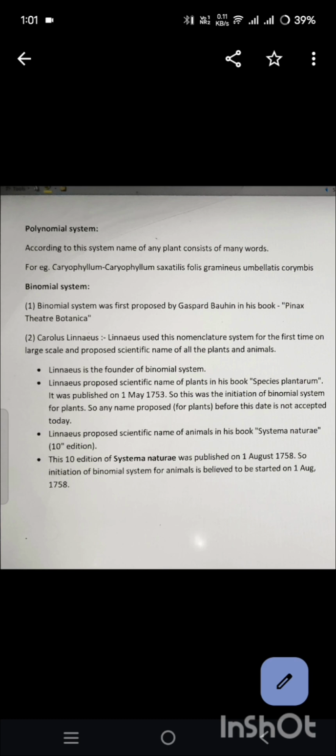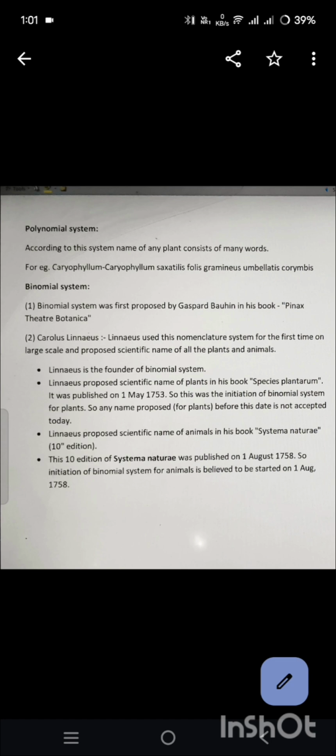Linnaeus proposed scientific names of plants in his book Species Plantarum. It was published on 1st May 1753. So this was the initiation of the binomial system for plants. Any name proposed for plants before this date is not accepted today.